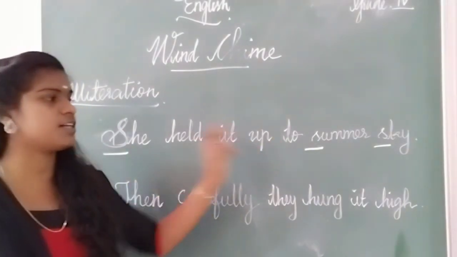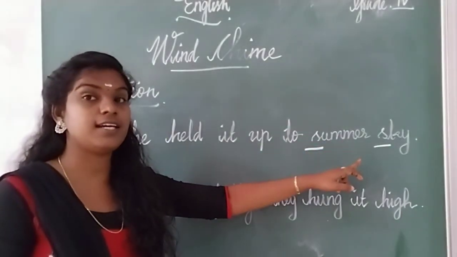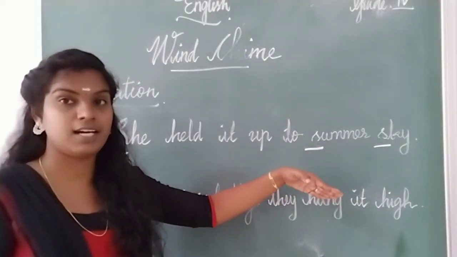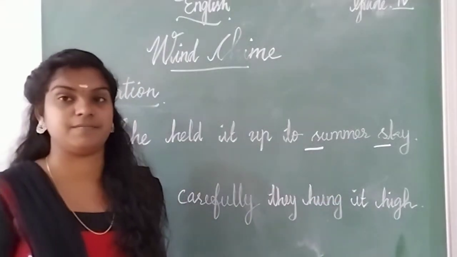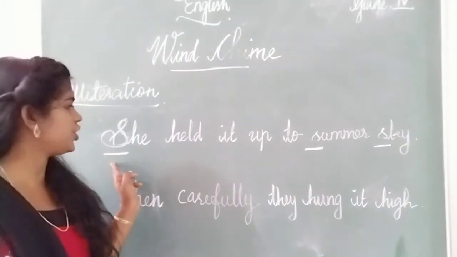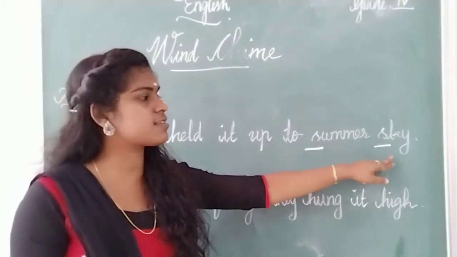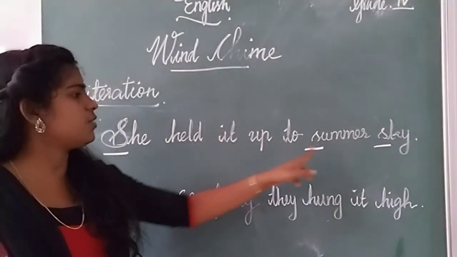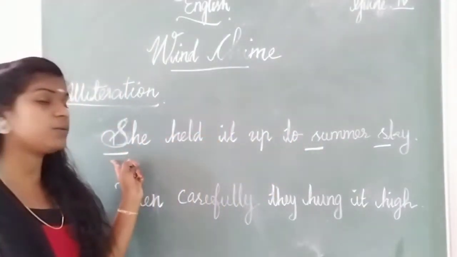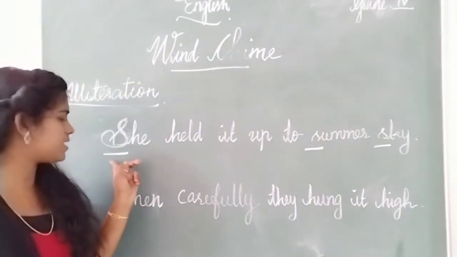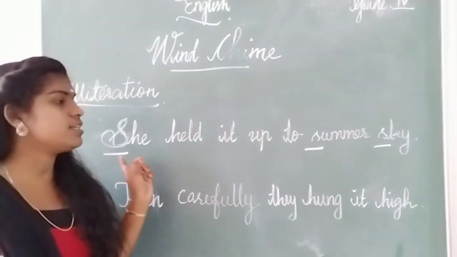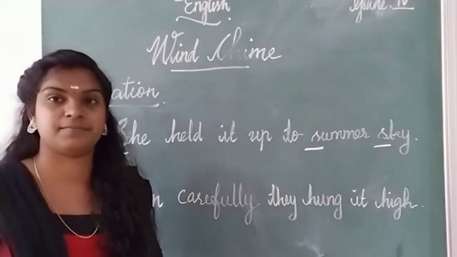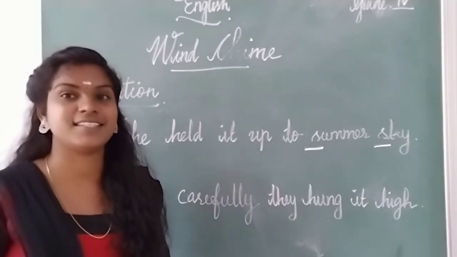Similar letter or similar sound, it repeated. Have you seen that? So these are called alliteration. She, summer, sky. These 3 words beginning with the same letter, S. The sound. So, this is called alliteration. Have you got it? Yes.